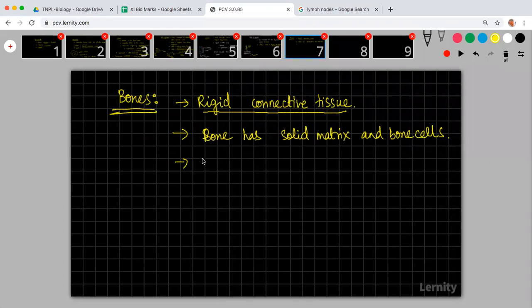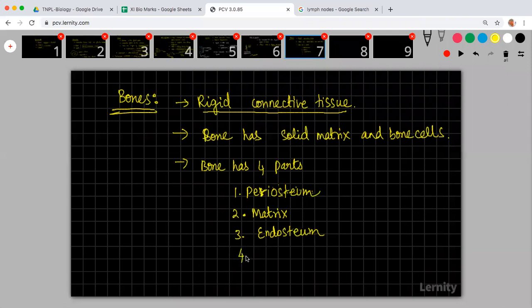If you are looking at the structure of a bone, bone has four parts. The first part is called the periosteum, the second part is called the matrix, the third part is called the endosteum, and finally the fourth part is what we call bone marrow.